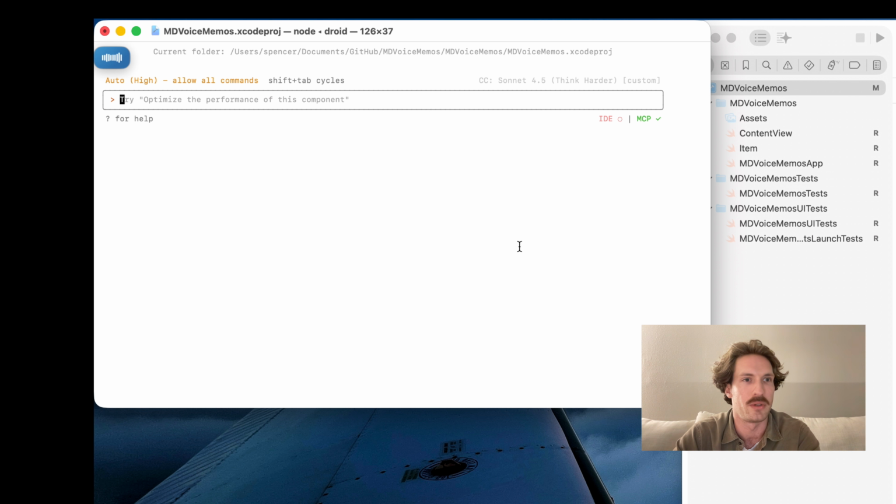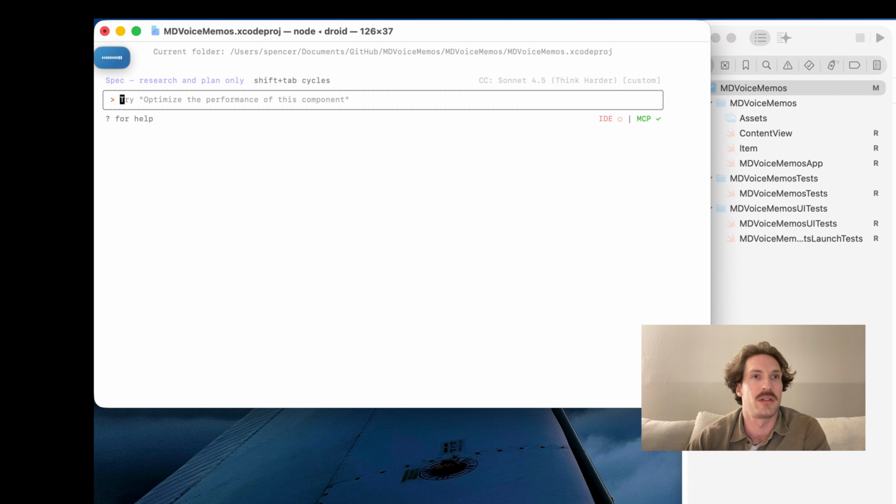So I want you to help me plan an iOS app. It's very similar to the native Voice Memos app, but it has a few other key elements. Number one, there's going to be integration with the Foundation Models, which is iOS 26 and newer exclusively. And there's going to be an ability, when the user records a voice memo, to auto-transcribe and export to a Markdown file in the background.